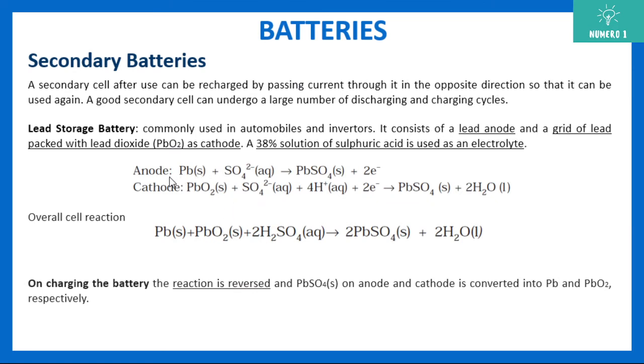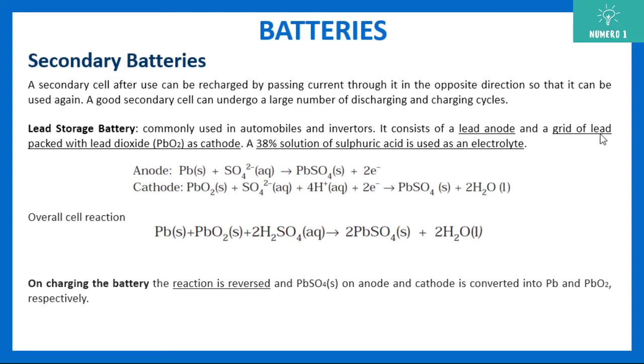So let's look at the reaction here. What is happening? Pb is getting converted into PbSO4 and PbO2 is getting converted into PbSO4 here. So overall cell reaction is this one. Please note down this cell reaction. Sometimes this is also asked in the exam.